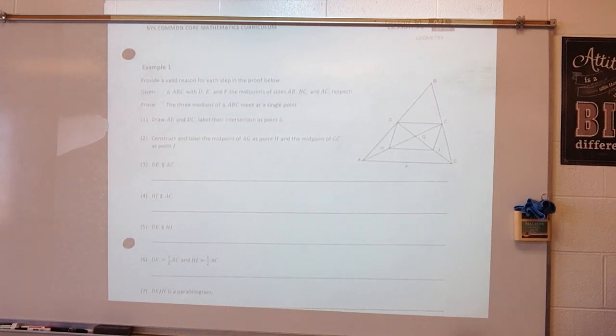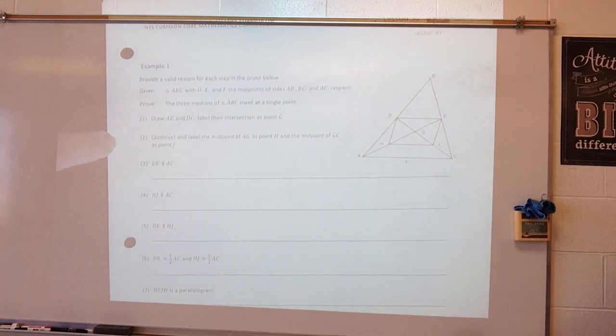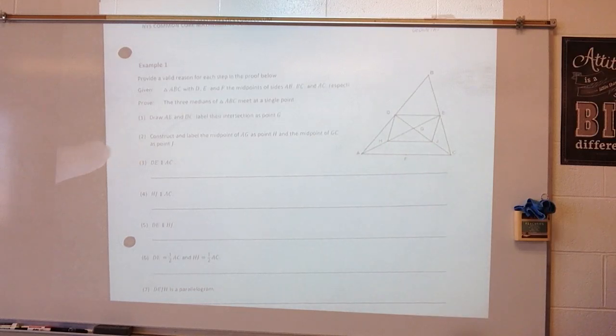So it says draw AE and DC. Okay, label their intersection as point G. So they've already done that for us. They drew AE and DC, and there's point G. Construct and label the midpoint of AG as point H, and the midpoint of GC is point J. So they've done that for us also.